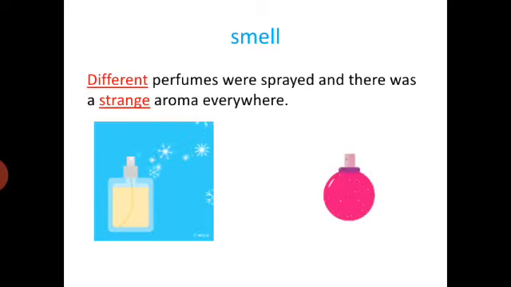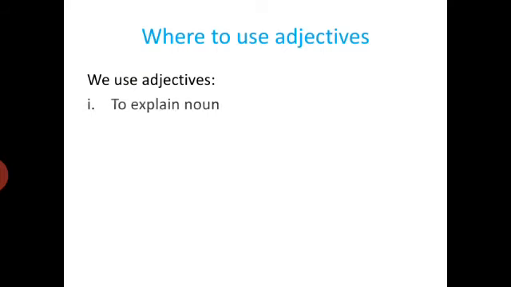How do adjectives help us to smell? Different perfumes were sprayed and there was a strange aroma everywhere. So here the adjectives different and strange help us to go through that scenario, to imagine that scenario and to feel that smell. Where to use adjectives? We use adjectives to explain nouns and to explain pronouns. Now we will go through so many examples to explain how adjectives are used to explain nouns and pronouns.